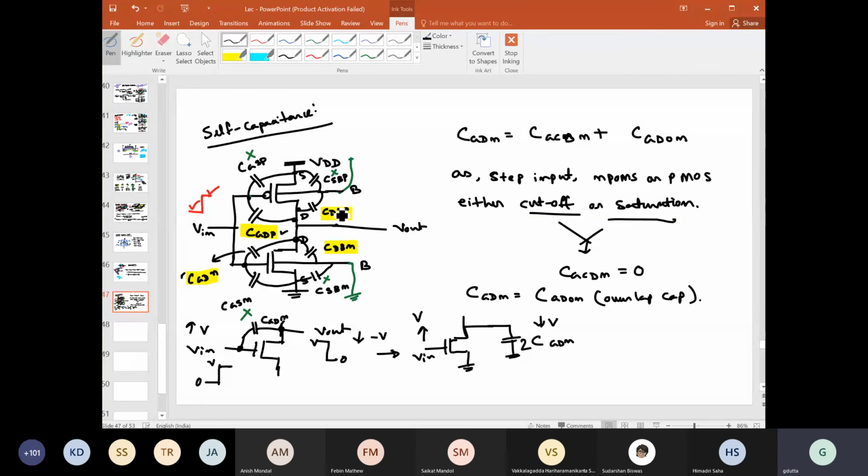Then we are now in a stage, maybe just another one or two minutes, to add up all these things and try to see what the self capacitance actually is. And while writing, if we see that we have forgotten something, we'll do that. But remember that this part, CGDN or CGDP, as we are making this using the Miller effect, we have to make it 2 times so that we can connect it just between this output terminal and ground.